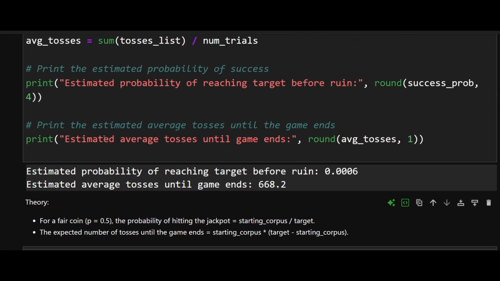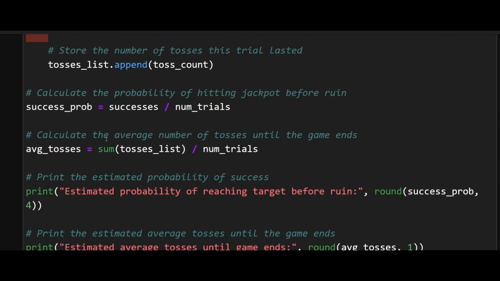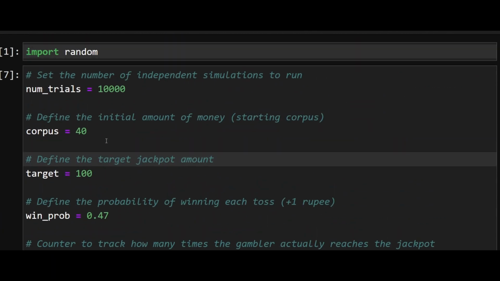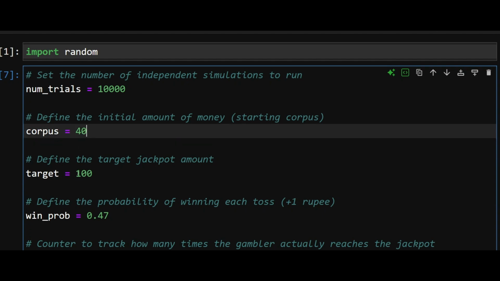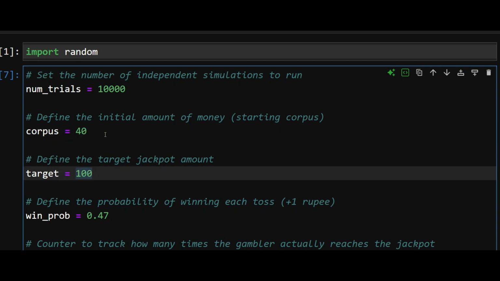What is the lesson here? The lesson is like this. If you have ill-defined your target, if you have not put any cap on when you're going to walk away from the table, you are 100% going to get destroyed in this game. Then what's happening is that you are actually playing against the casino, and casino has infinite money, and you're trying to grab that infinite money, and this game will continue for a very long time, resulting in your complete destruction. That's number one.